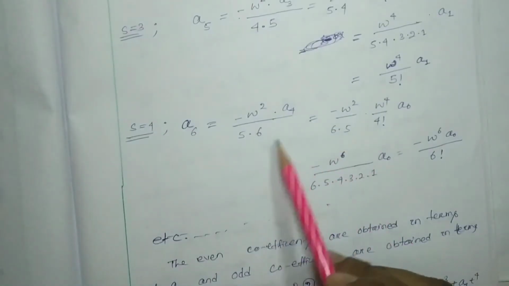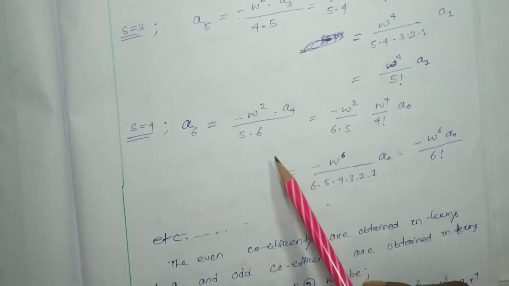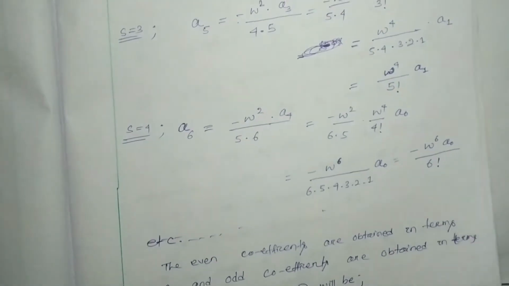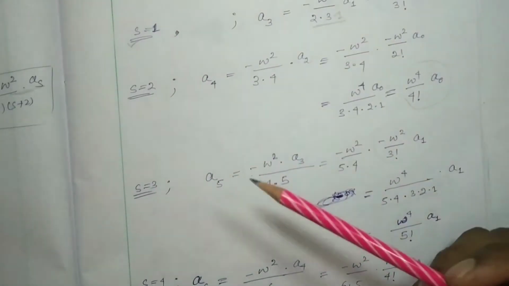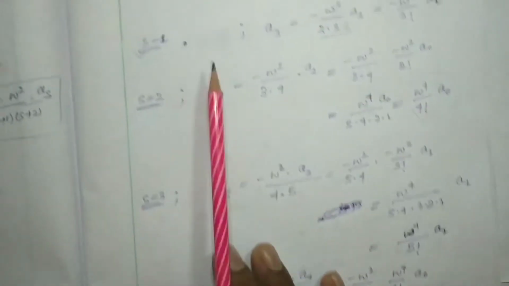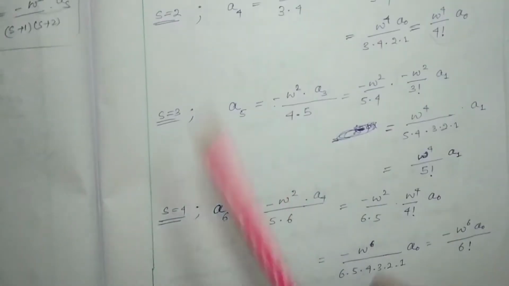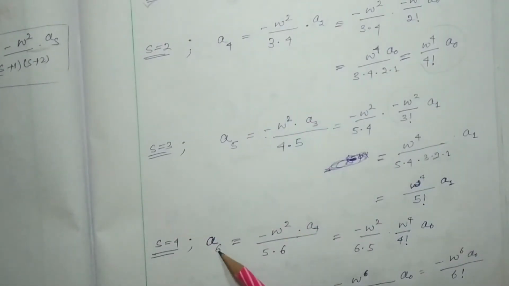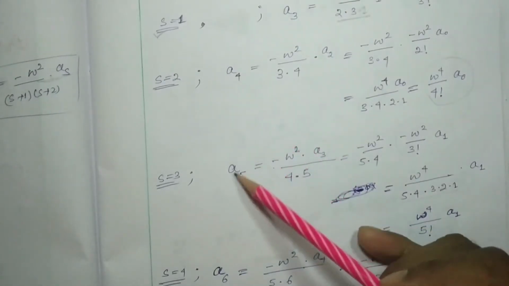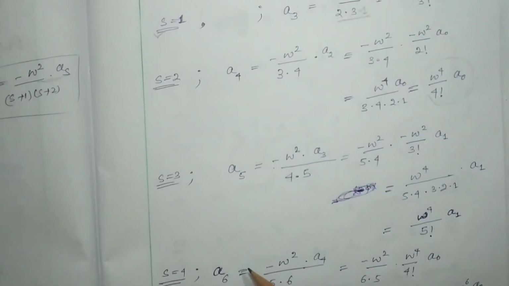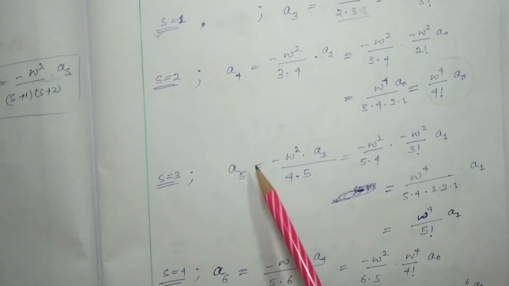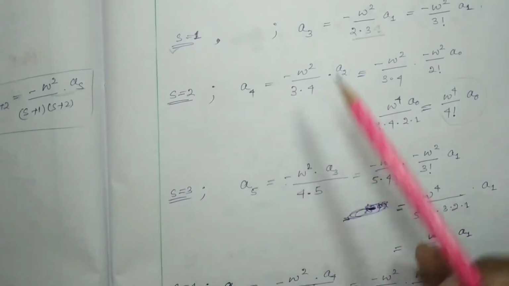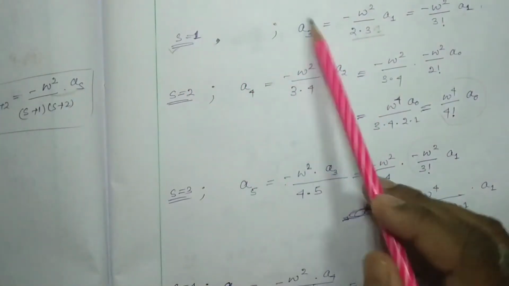So if we substitute the a4 value, whatever we got previously, then we can find this value. Here, for even values of s, that means s equal to 2, s equal to 4, we found the terms a4, a6. For odd values of s, that means s equal to 1, s equal to 3, like that, we found a3, a5.